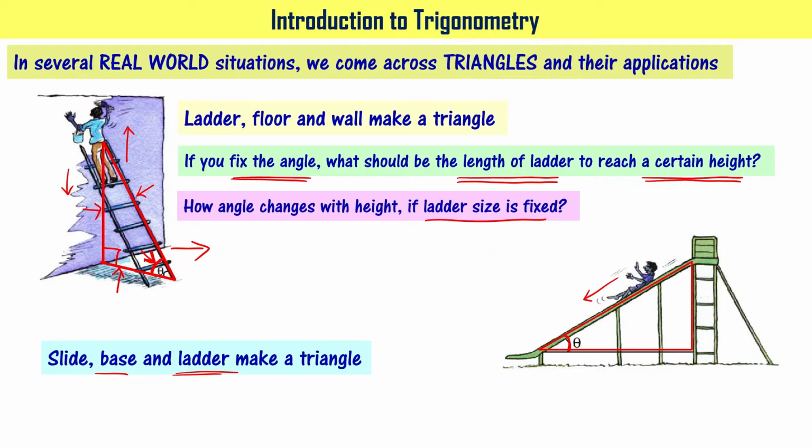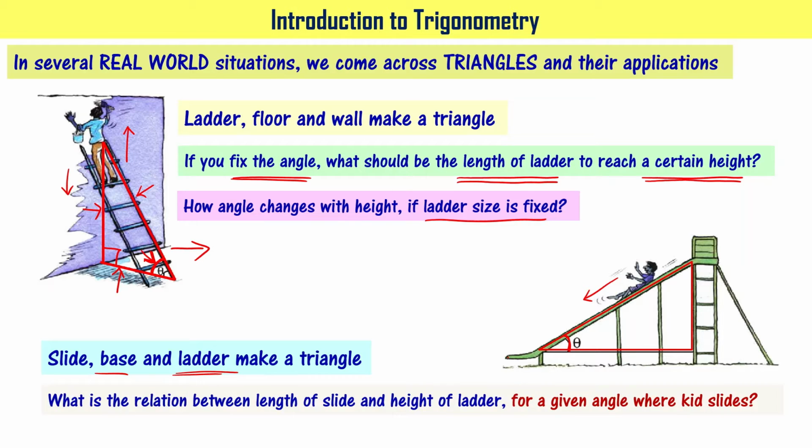That is specific depending upon what kind of material you are using for the ladder and the person's weight and things like that, right? So now the question is, what is the relation between the length of the slide and the height of the ladder for a given angle where the kid slides?